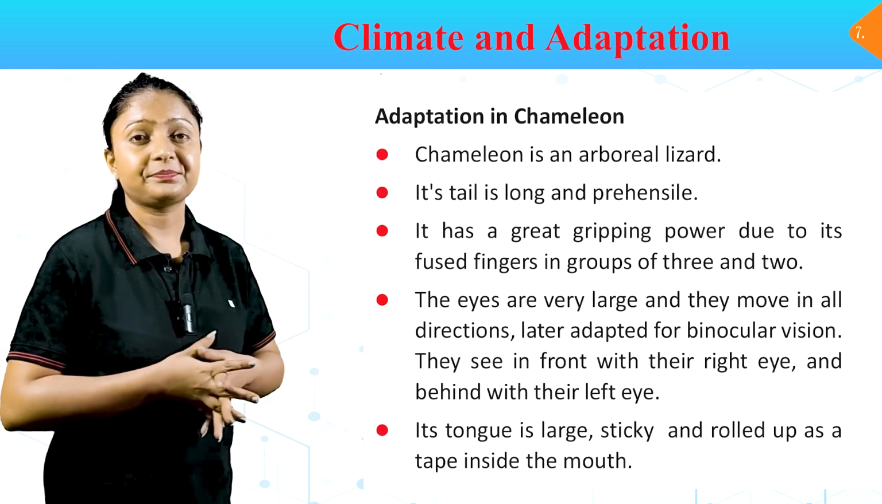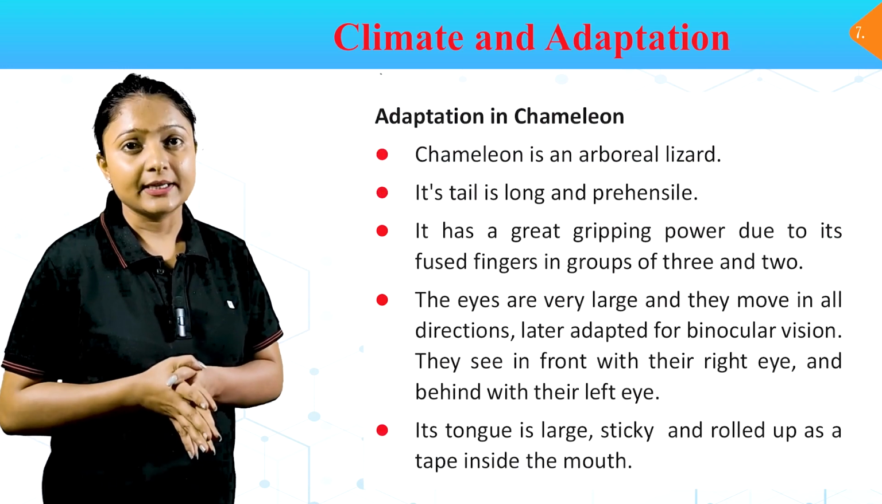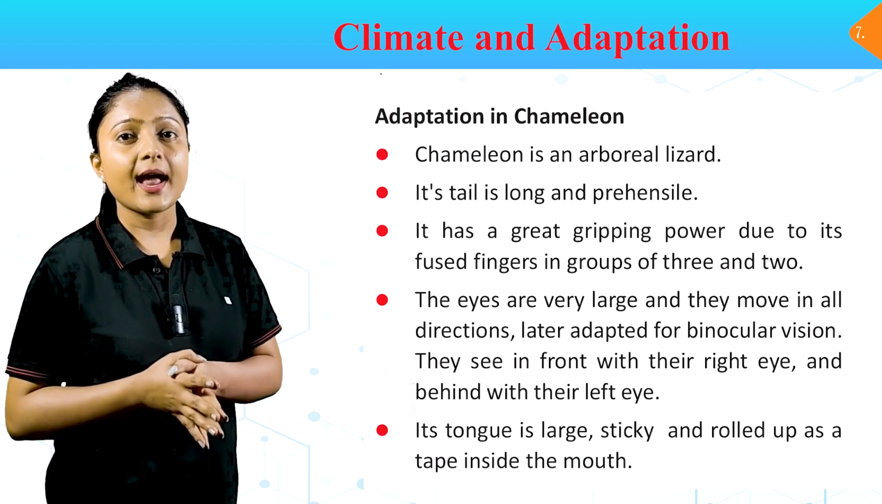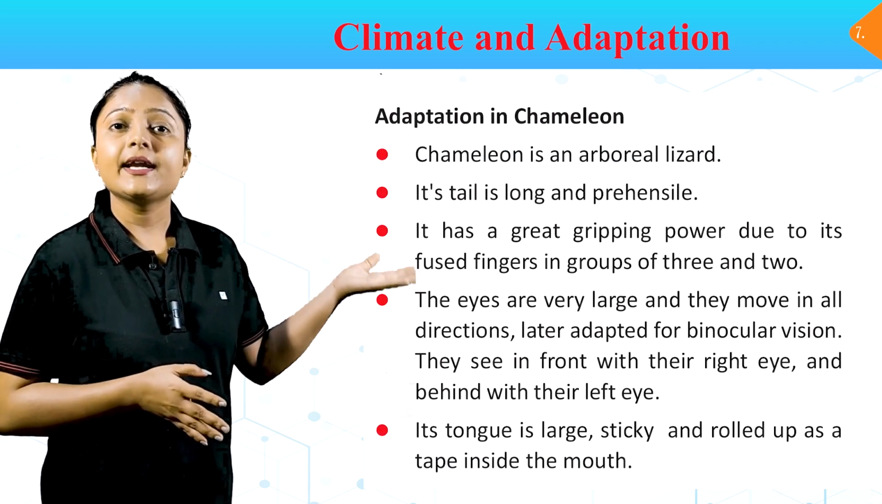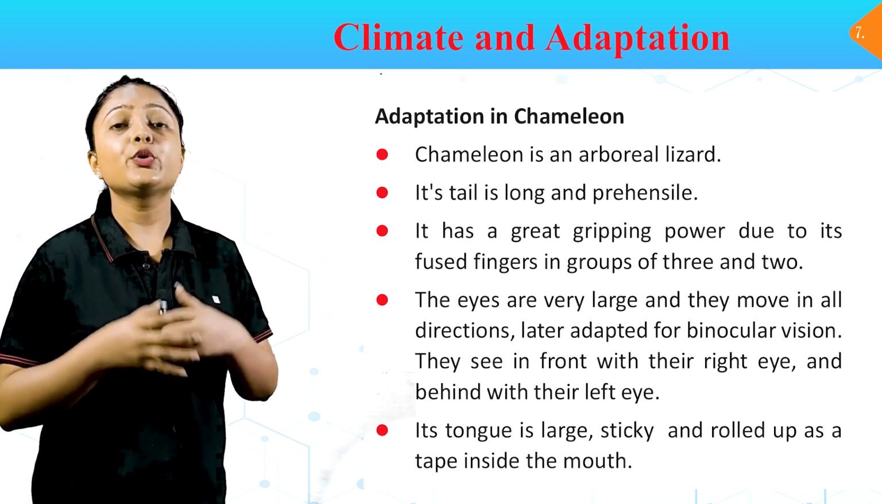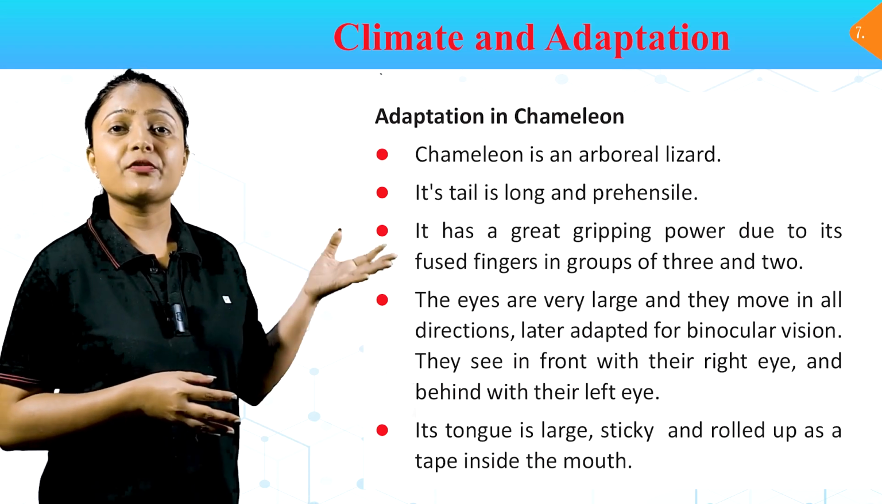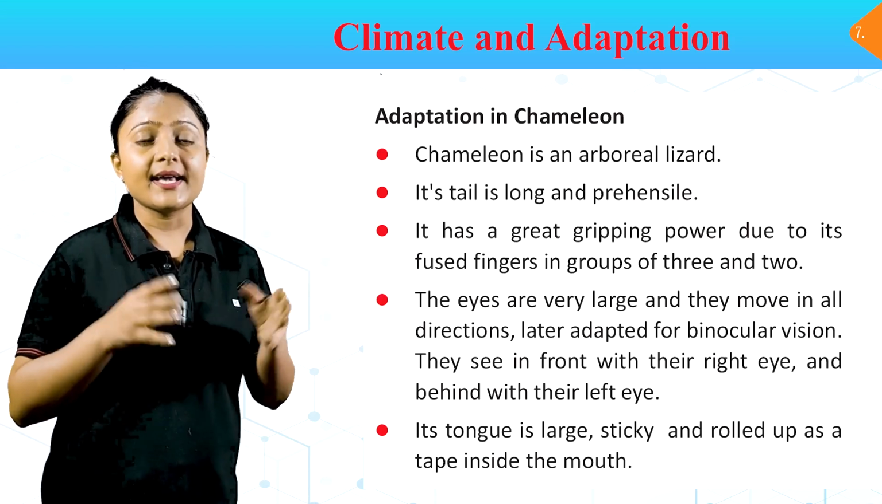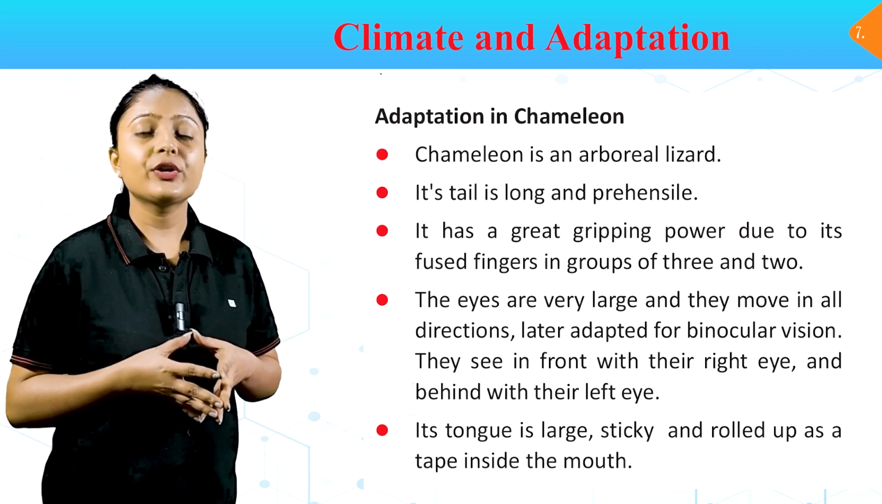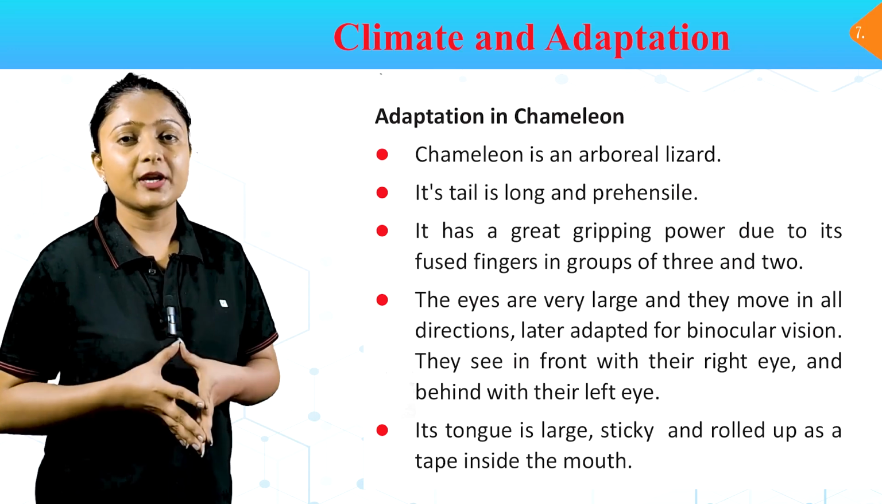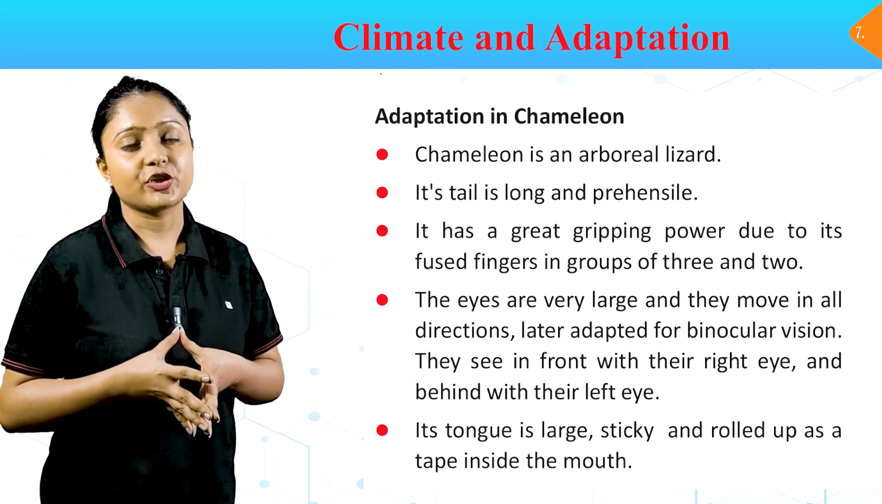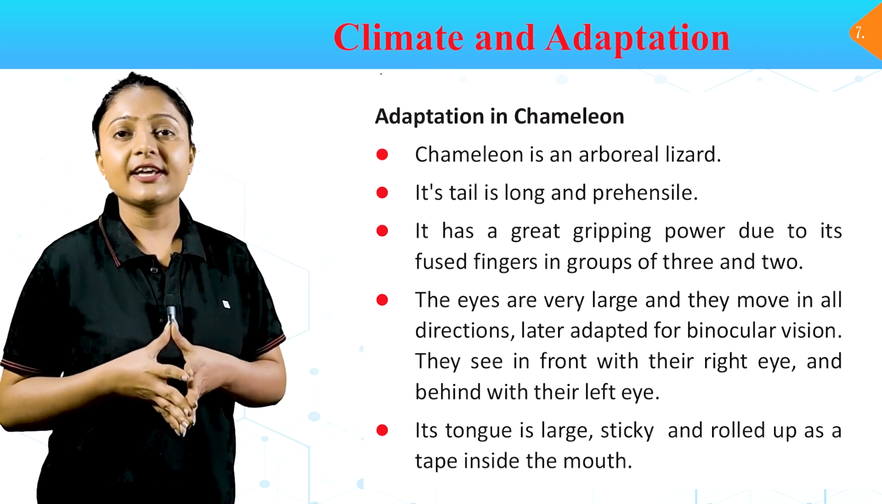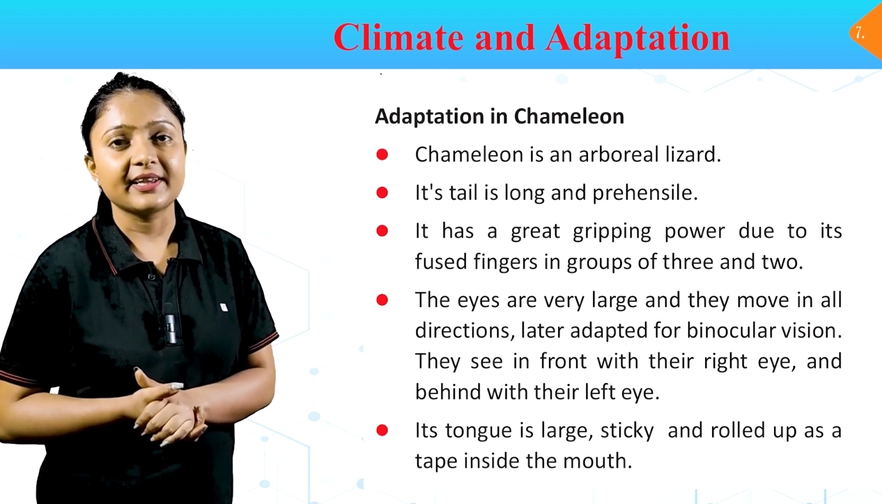Adaptation in chameleon. Chameleon is an arboreal lizard. Its tail is long and prehensile. It has a great gripping power due to its fused fingers in groups of 3 and 2. The eyes are very large and they move in all directions, later adapted for binocular vision. They see in front with their right eye and behind with their left eye.